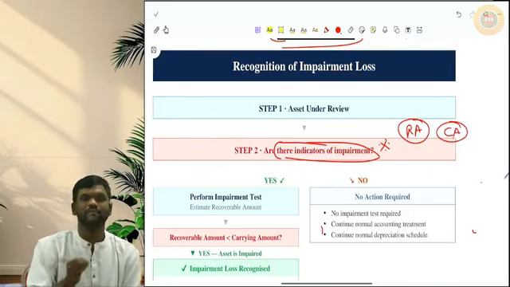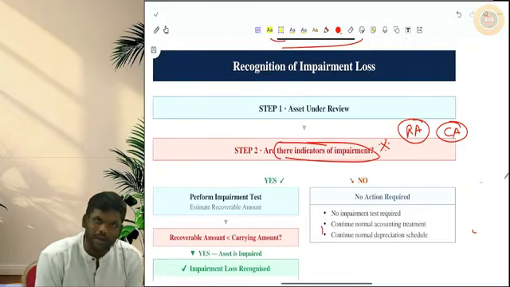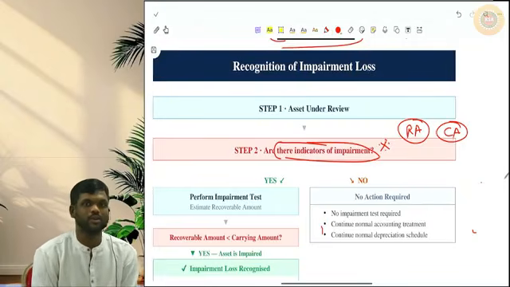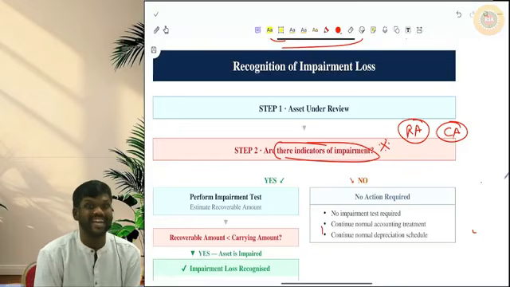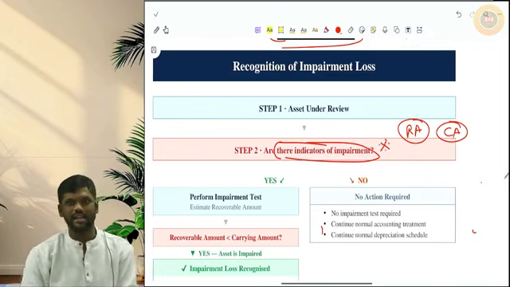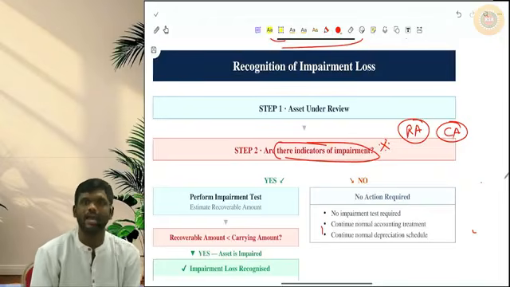Whichever is less only will come in the balance sheet, and the remaining will be charged as impairment loss to P&L. So we should only do this impairment testing whenever there are indicators. In class we would have discussed the theory, internal indicators and external indicators. Only when those indicators are present we have to apply AS-28, otherwise AS-28 should not be applied.